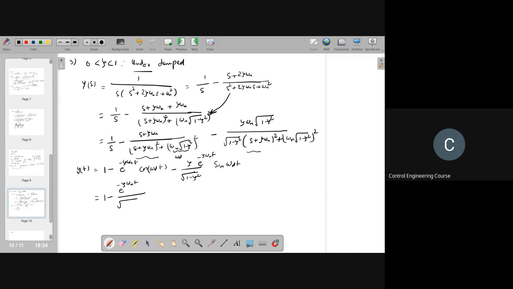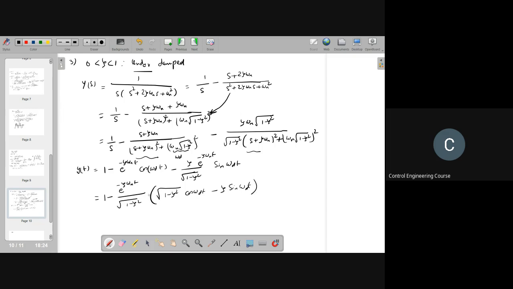By square root of 1 minus zeta square common, then we will have square root of 1 minus zeta square cos omega dt minus zeta sine omega dt.